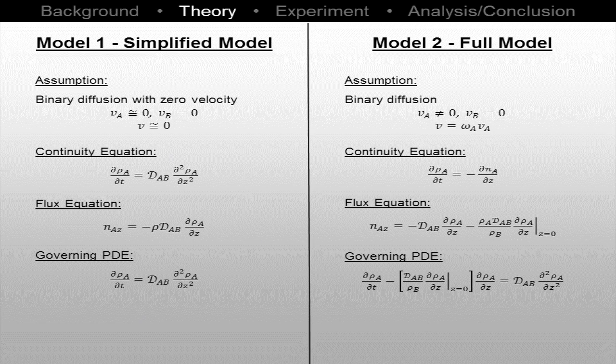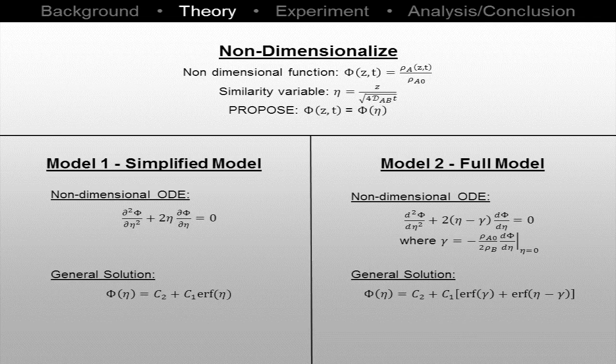Two models were developed as part of this study. The simplified model assumes that the average mass velocity is 0, whereas the full model assumes that the drywall velocity is 0, while the water velocity is non-zero. The governing partial differential equations were then non-dimensionalized with a similarity variable eta. The resulting equation is a solvable ODE.